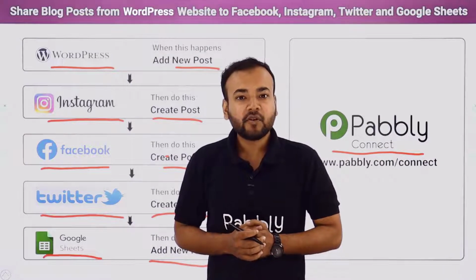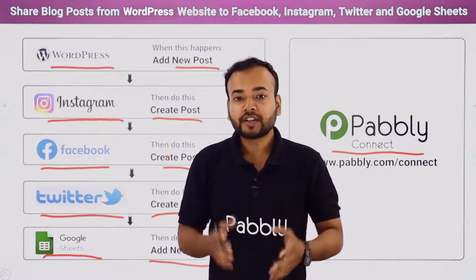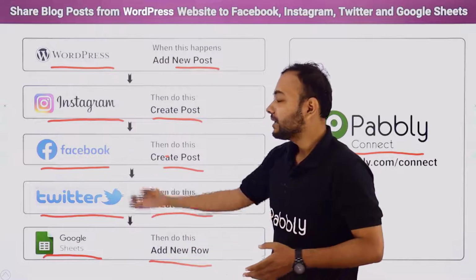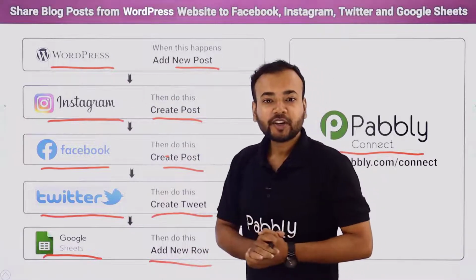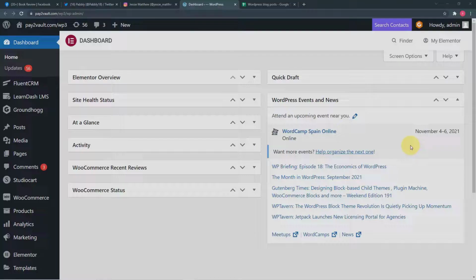Now let me give you a demo on my screen of how this connection or automation between all these applications is going to work in real time. So guys, this is my computer screen, you can see, and here is my dashboard of the WordPress account. Okay, so here I post the blogs.